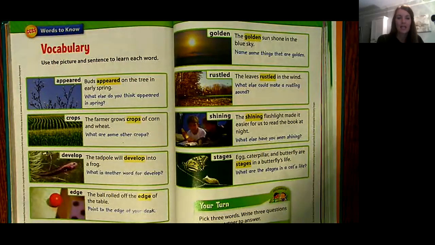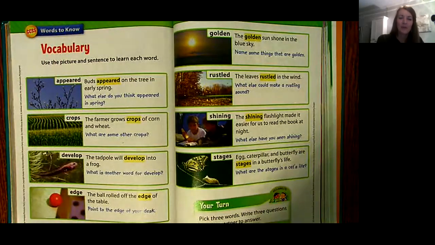Number 3, develop. The tadpole will develop into a frog. Develop means when things grow or change. So what would be another word for develop? I just gave it to you. Grow or change.